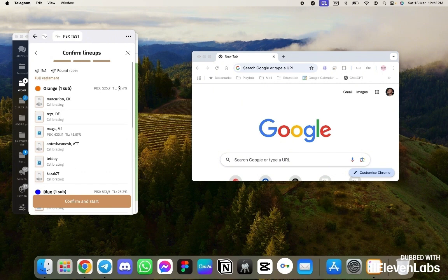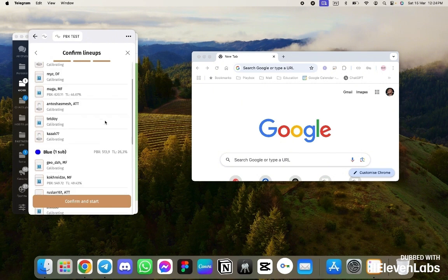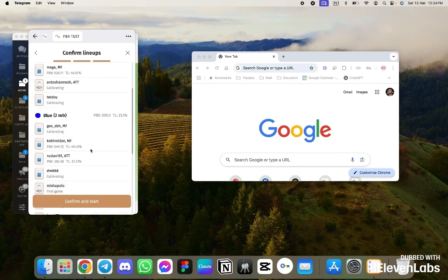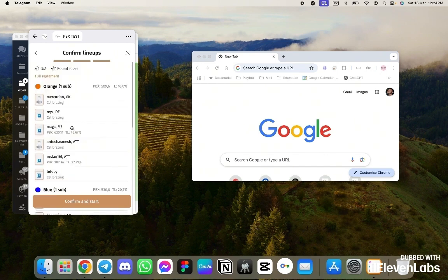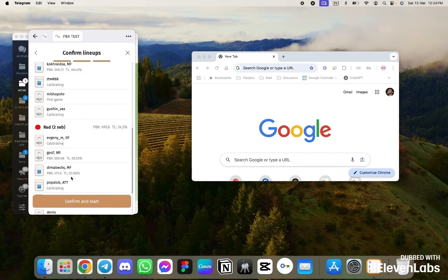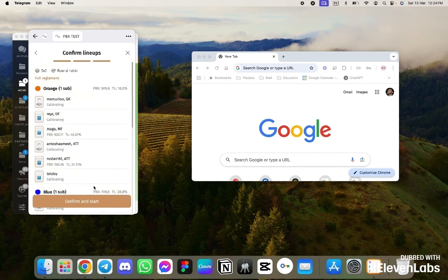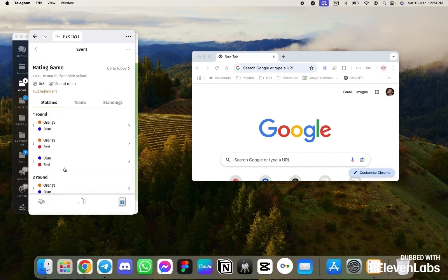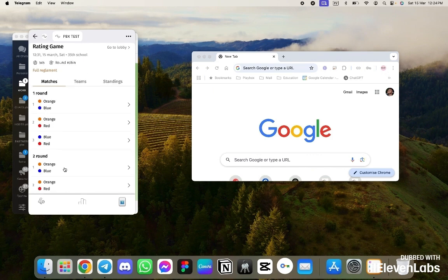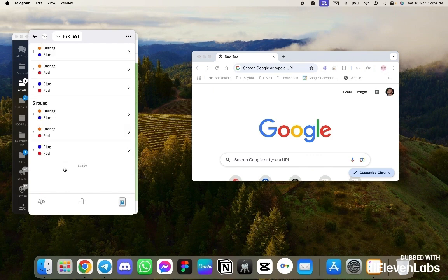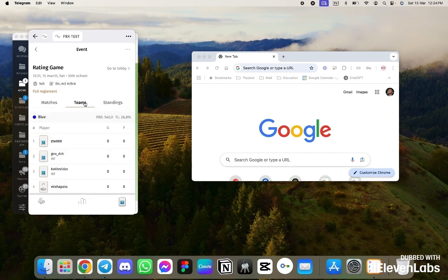Here's the rating of each team, and trust level is the team's trust level. You can change the lineups, and the team's level will change accordingly. After we set the final lineups, we confirm them and start the game. And the system automatically generates a match schedule for us, meaning 5 rounds on the team's tournament table, or rather the lineup of participants.